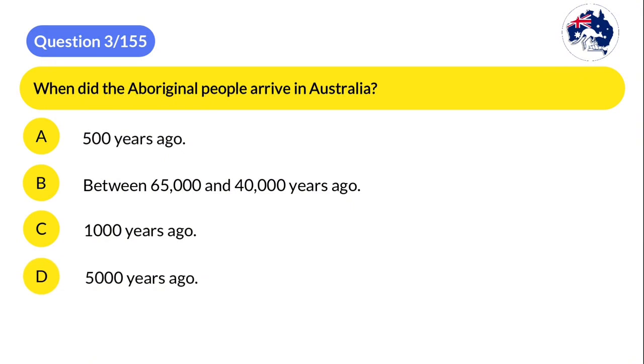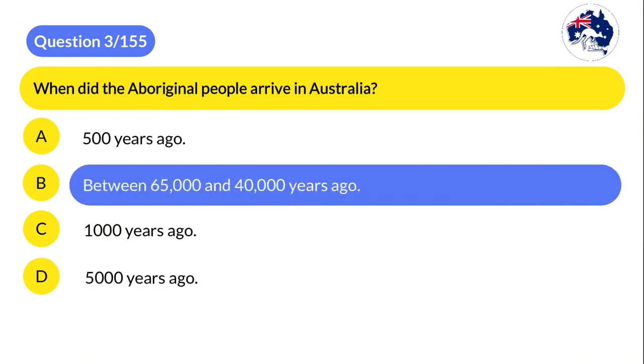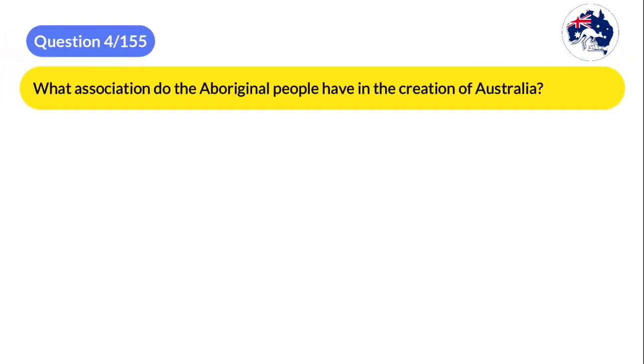The correct answer is B. Between 65,000 and 40,000 years ago. 4. What association do the Aboriginal people have in the creation of Australia?